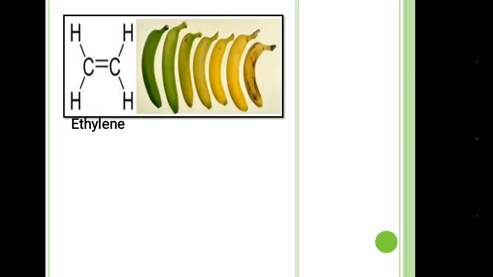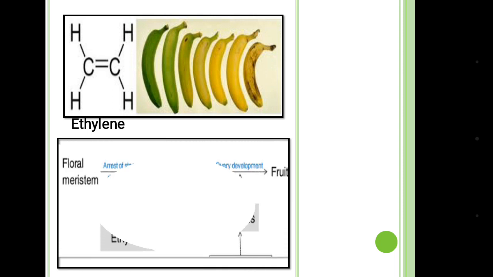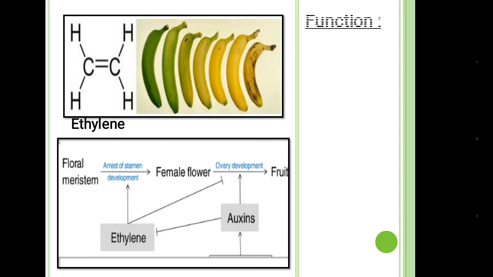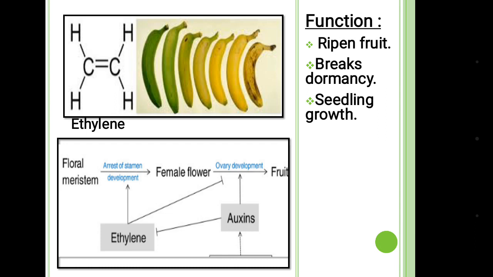Next is ethylene, which is mainly known as the fruit ripening hormone. It also causes the flowering and fruiting. So the functions are ripening fruit, breakdown of dormancy, seedling growth, flowering and fruit formation.